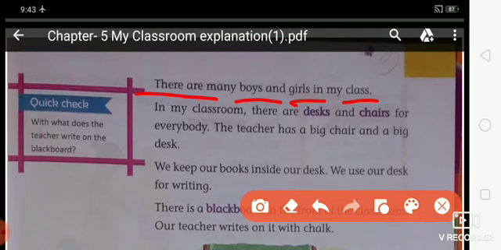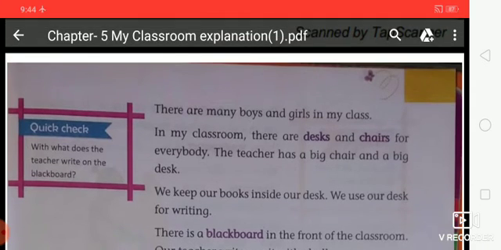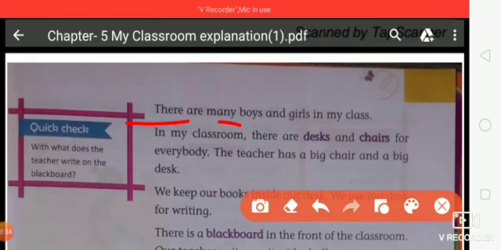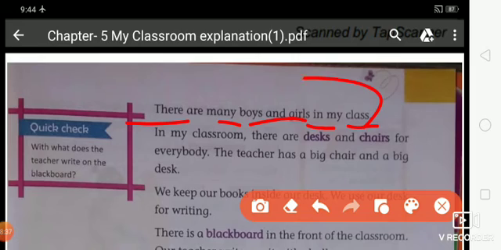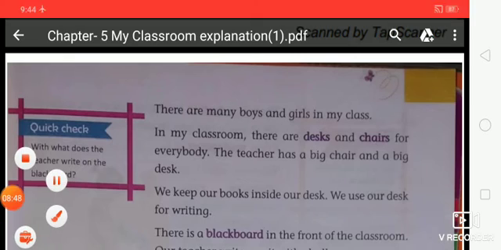So students, as I told you, a classroom is a place where all students study together and a teacher teaches them. So in the classroom, not only one student is present, there are lots of students. There are so many students in a classroom, okay? So many students study together, and the place is called classroom. Is that clear? So here Shubir is saying that there are so many boys and girls in my classroom, okay? So there are so many class fellows in Shubir's classroom. The boy's name is Shubir, not Amit.